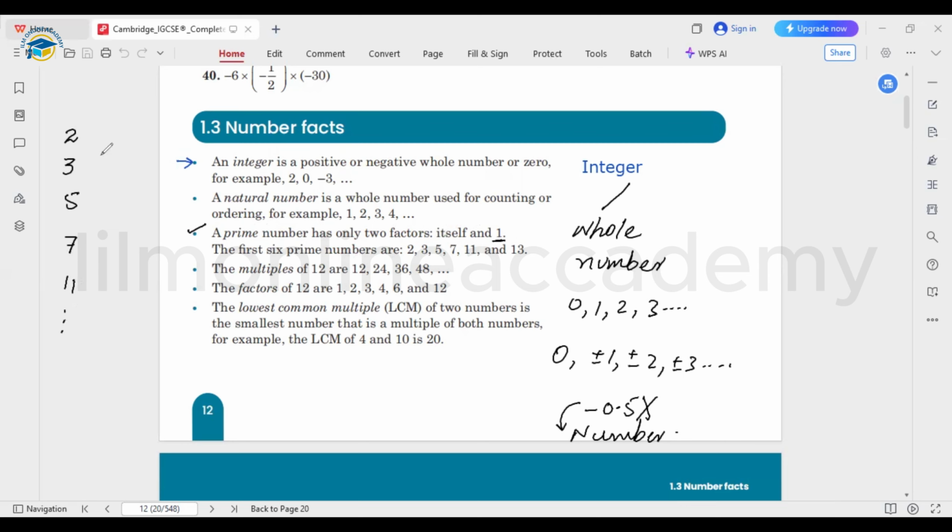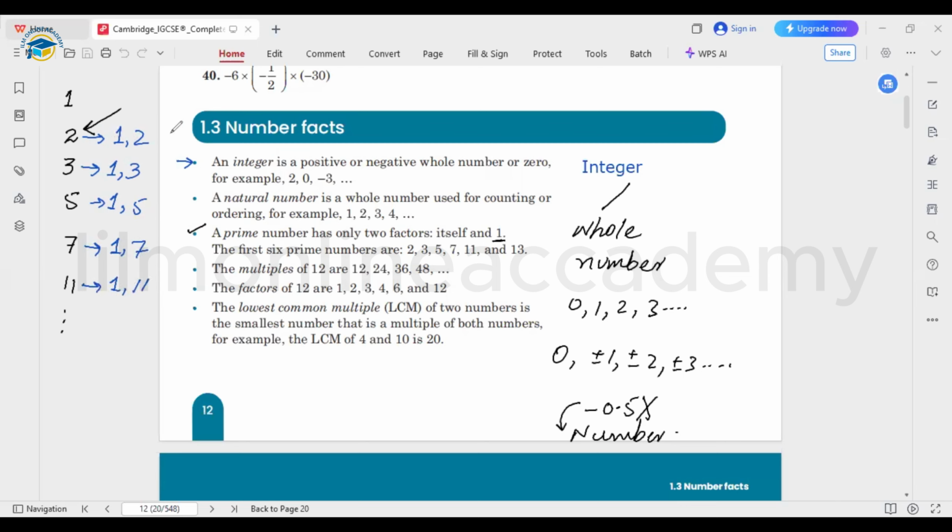Now, some students might be thinking why the prime numbers start from 2, and why it is not starting from 1. The reason is that, if I make the factors of the number 2, the factors would be 1 and 2, because 1 is the factor of every number. Whatever number you choose and write the factors of, you are going to write 1 first, because 1 is the factor of every number. Similarly, the factors of 3 are 1 and 3. For 5, the factors are 1 and 5. For 7, the factors are 1 and 7. For 11, the factors are 1 and 11.